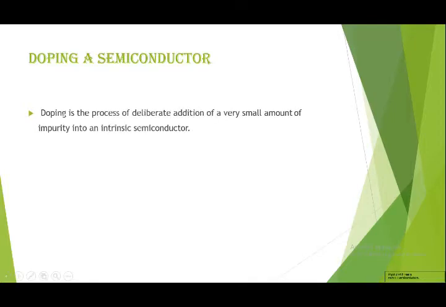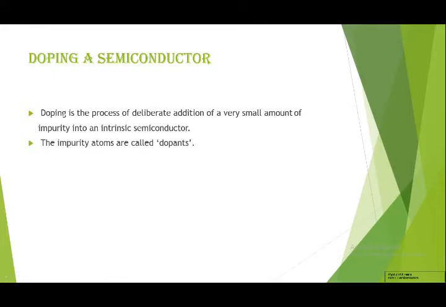Now, before moving on to extrinsic, we will see one process which we use to get the extrinsic semiconductor, and that process is called doping of a semiconductor. Doping is the process of deliberate addition of a very small amount of impurity into an intrinsic semiconductor.